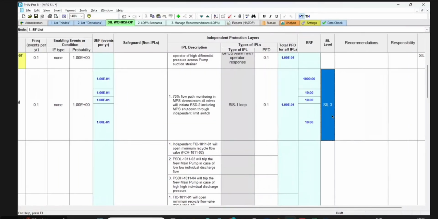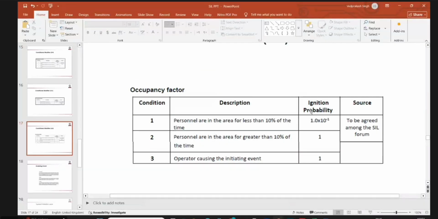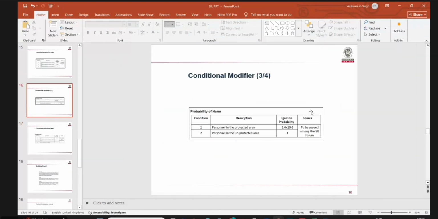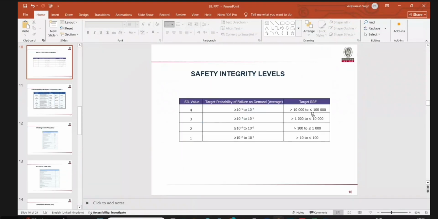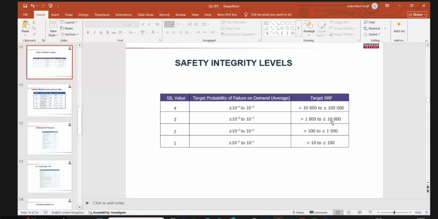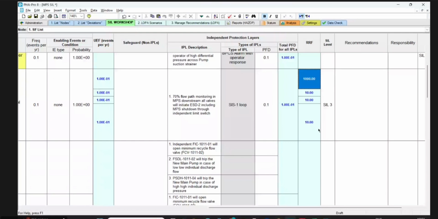This is coming SIL 3. With how much RR of 1000? RR is 1000, yes. 1000 means SIL 3. 1000 to 10,000 is SIL 3. So low SIL 3 basically. High SIL 2, low SIL 3.